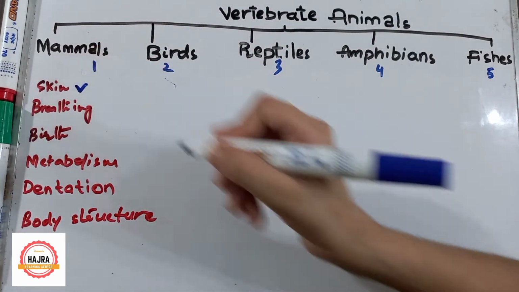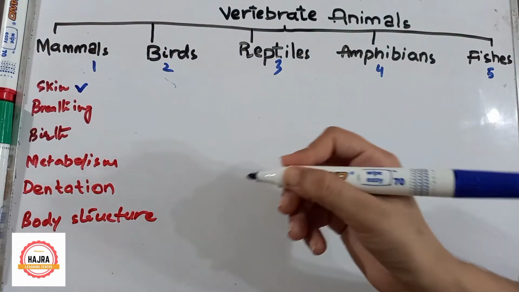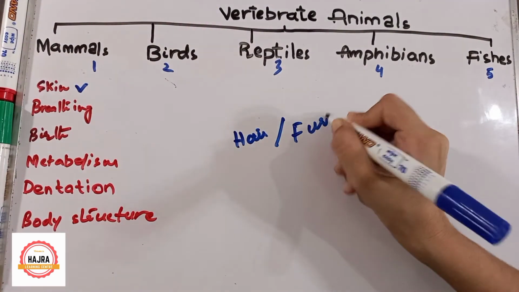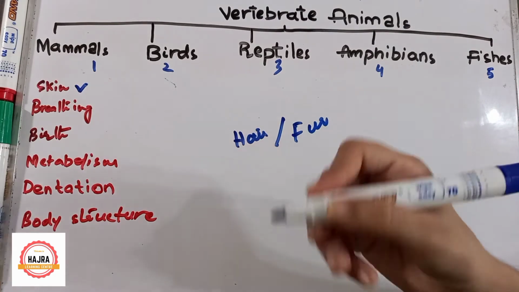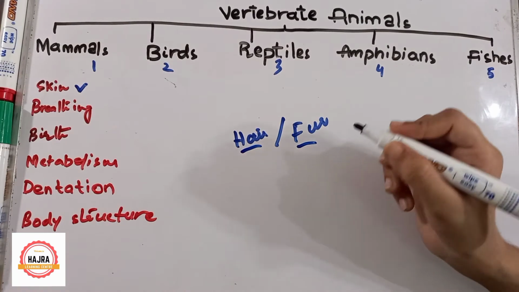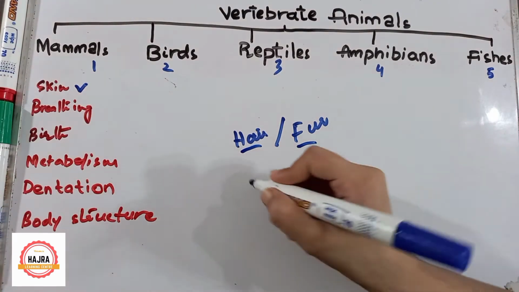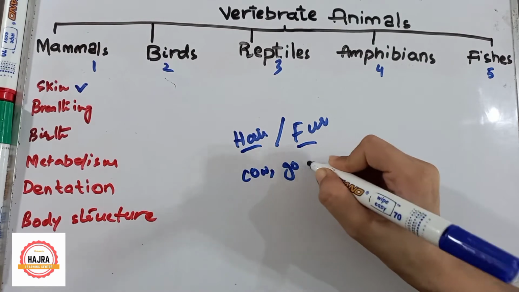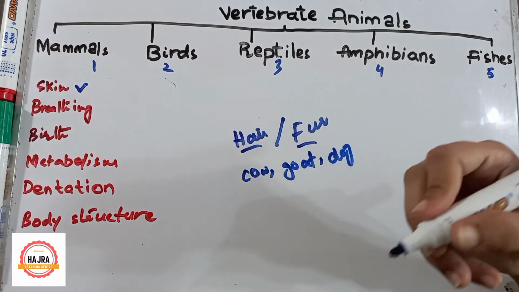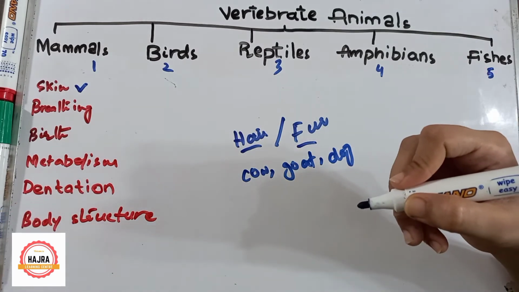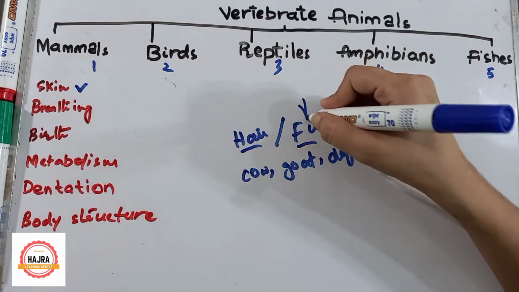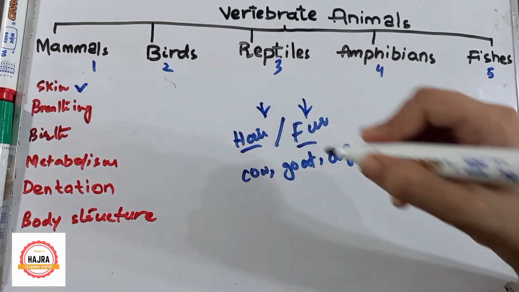Let's talk about skin. Mammals have hair or fur on their body. Just look at your body. You have hair on your body. In a similar way, you can check other mammals like cow, goat, camel or dog. They are mammals, so their body is covered with hair or fur. This is point number 1 of mammal characteristics, that they have hair or fur on their body.